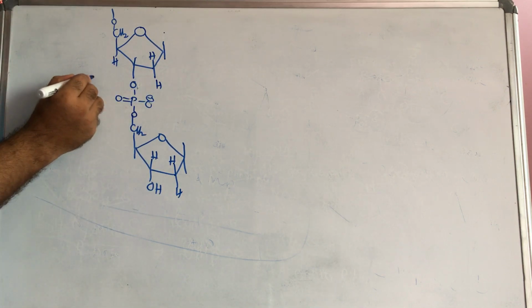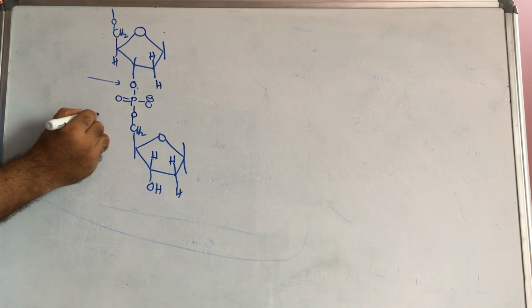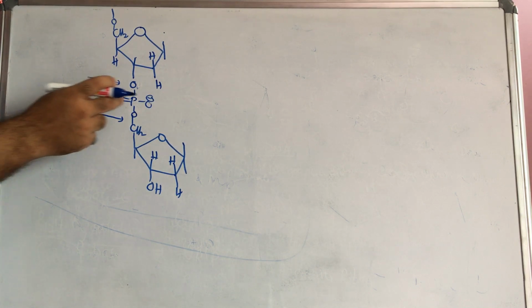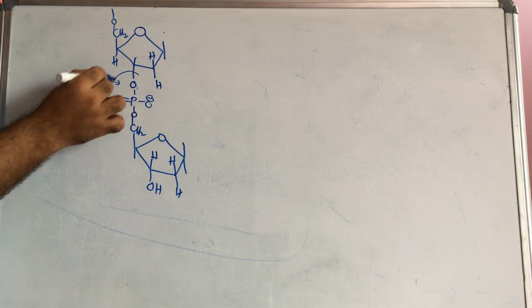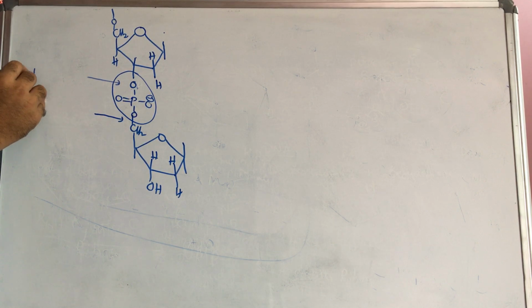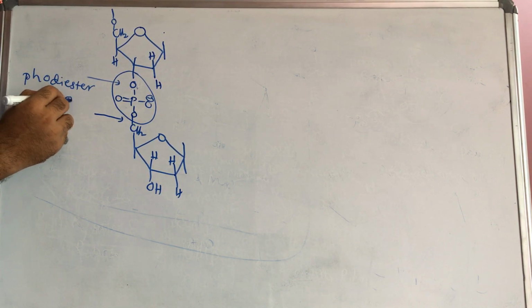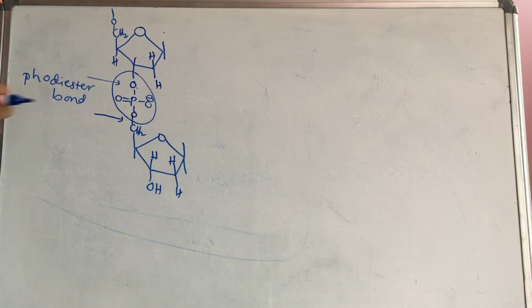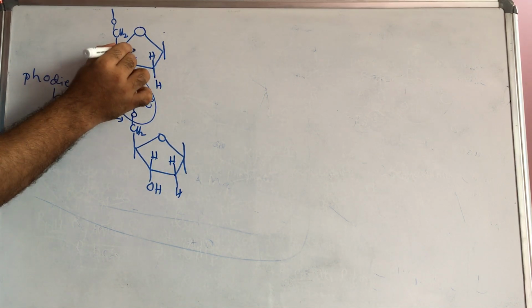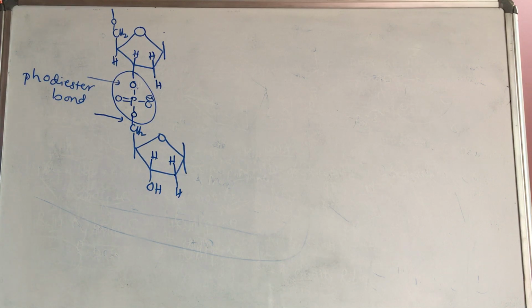This is called an ester bond. This is one ester bond, here another ester bond. Totally two ester bonds are there, as phosphoric acid and alcohol combine to form an ester. Altogether, it is called a phosphodiester bond.